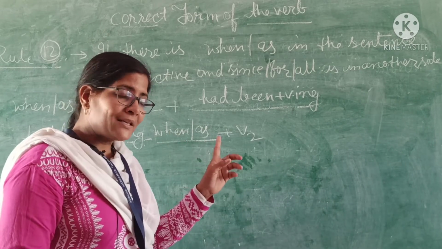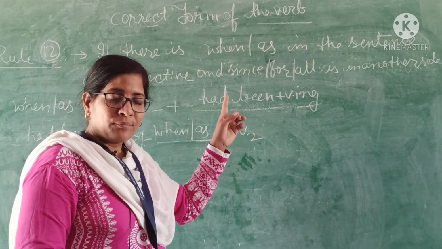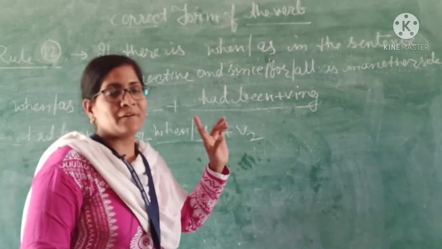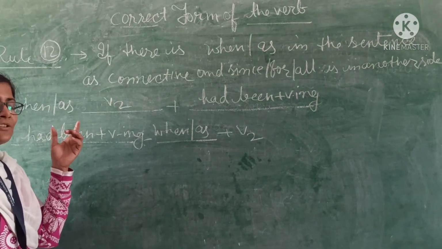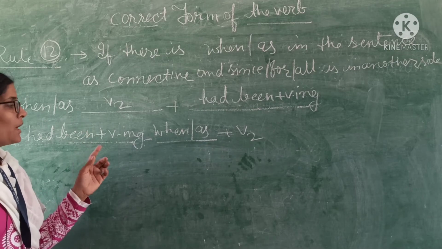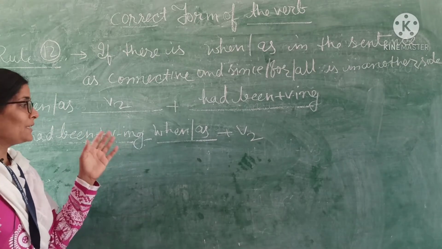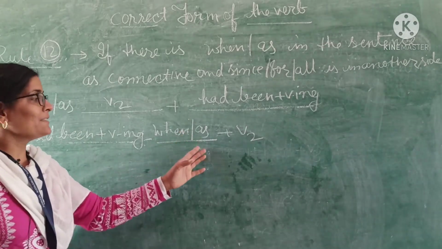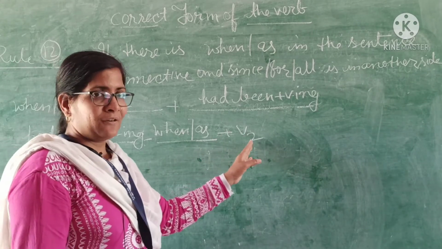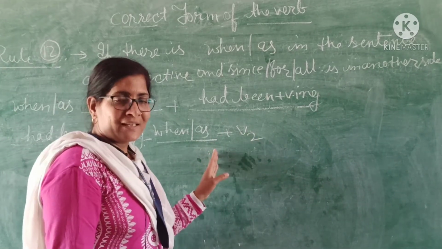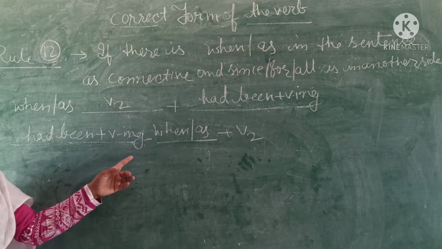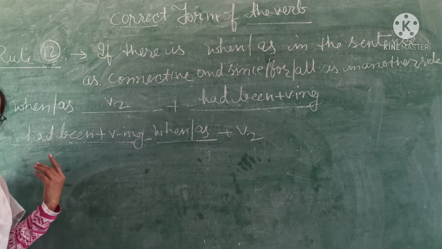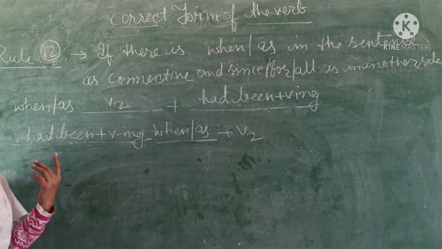In the other sentence you will use had plus been plus the ing form of the verb, and with the when or as sentence you will use the second form. Whenever the sentence with when or as connective is in the middle, the verb second form will be used with the when or as sentence, and had, been plus the ing form of the verb will be used in the next sentence, the other sentence. Got it?